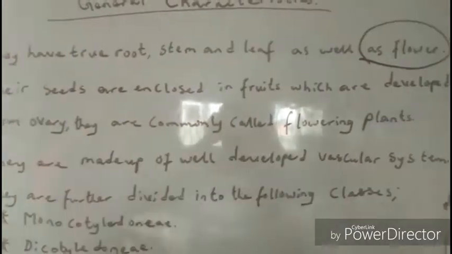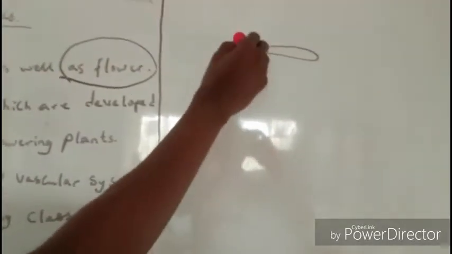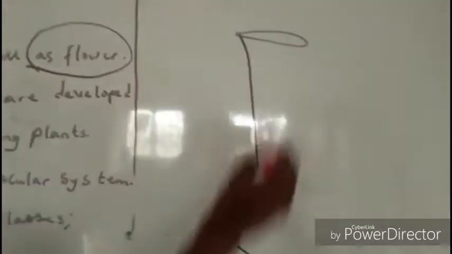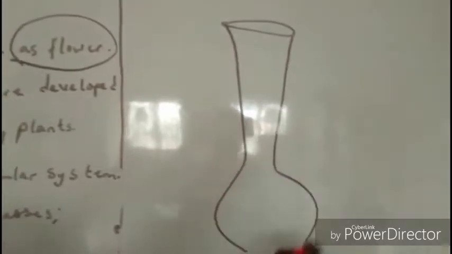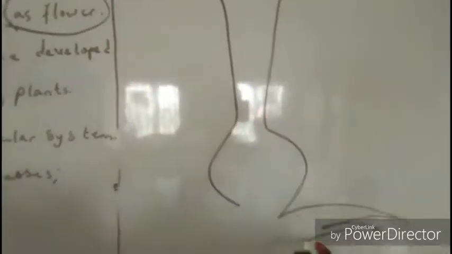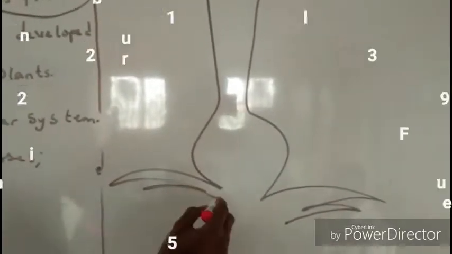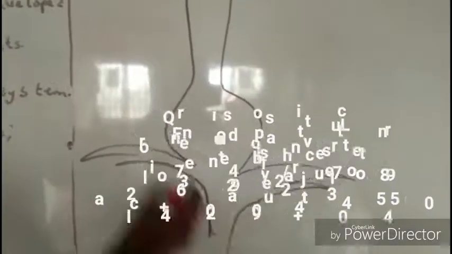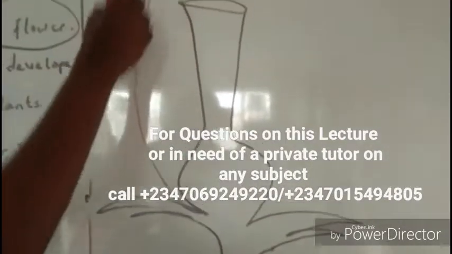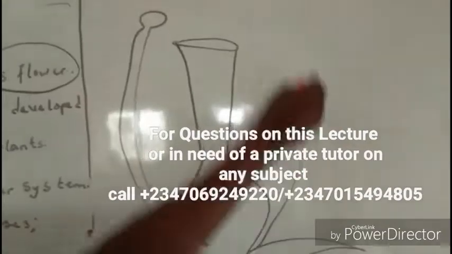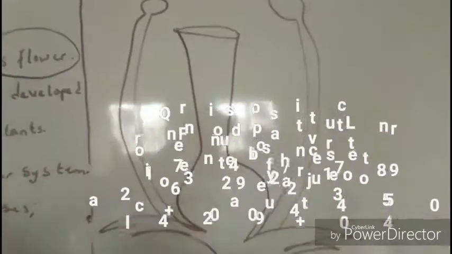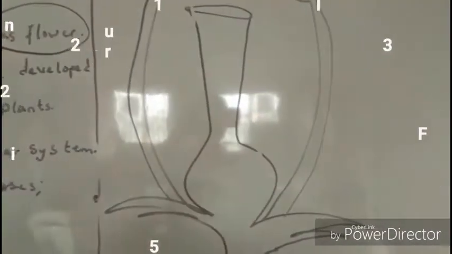Let's look at this. Let me quickly draw a flower, a very raw sketch of a flower. This is the female part, this is the male part.